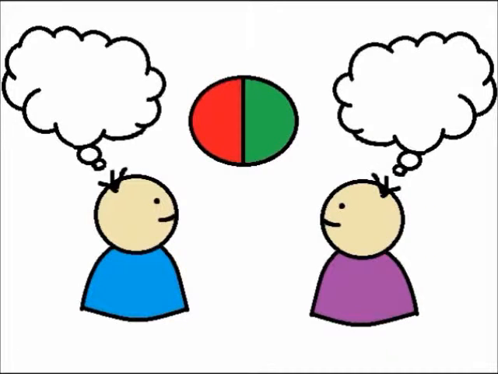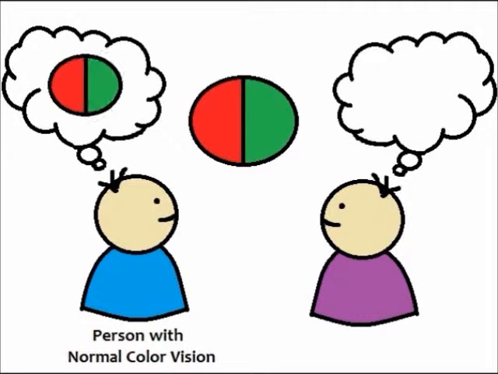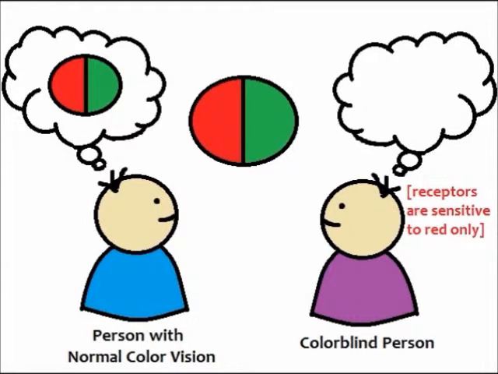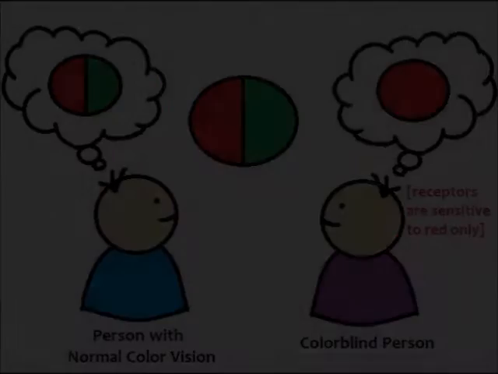If given two different lights, red and green, no matter how much the intensity or photons produced changes, a person with normal color vision will always absorb different amounts of photons from both sides. They will always see red and green. However, for colorblind people, because the sensitivity of their receptors is different, in this case sensitive to red only, the adjustments made to the intensity of the light can result in the same number of photons being absorbed, meaning by adjusting the intensity of green, it could look the same as red.